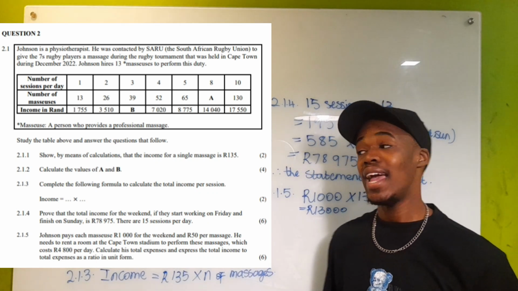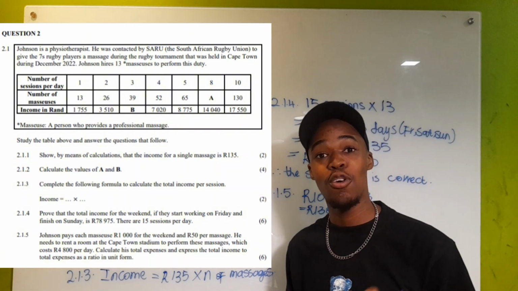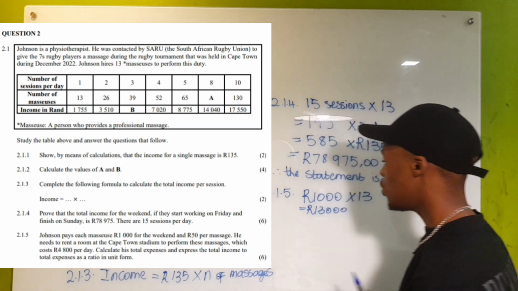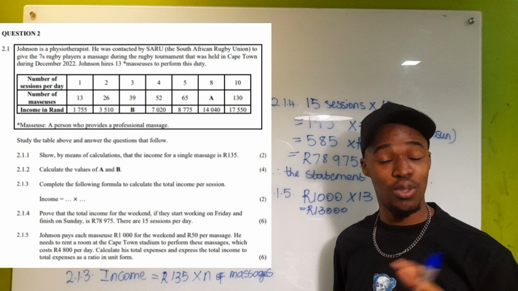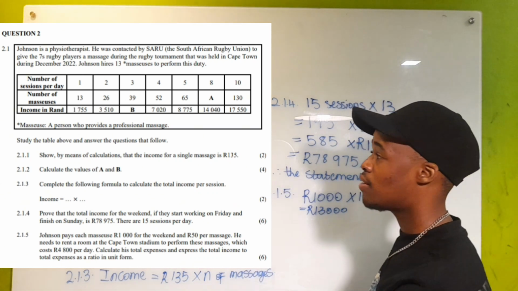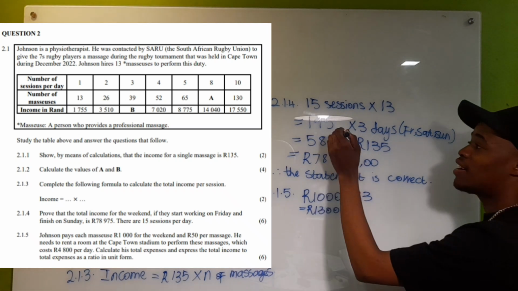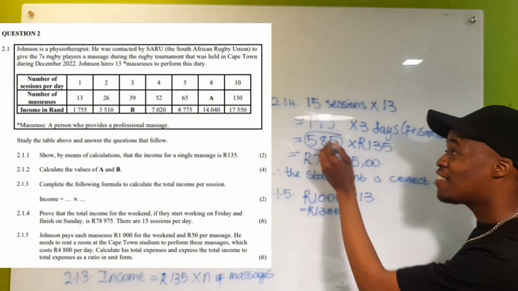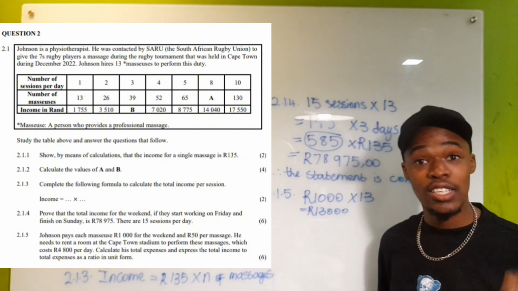And now we're still going to calculate the amount of money that he has to pay for each massage that they perform for the whole weekend. So now we know that he's going to pay them 13,000, all in total for 13 masseuses, right? And in the previous questions, we have discovered that there are a total of 585 massages going to be performed in that weekend.